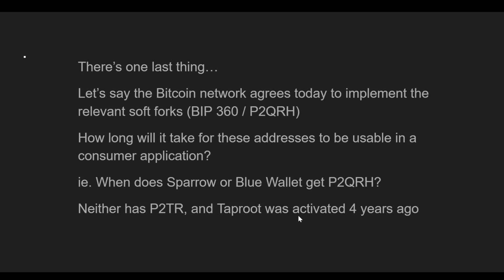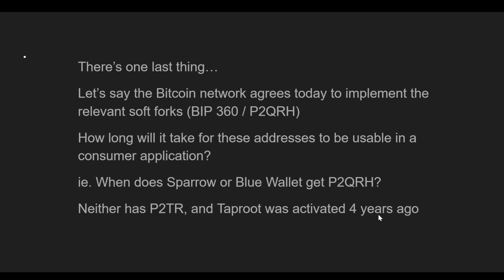Now you could say that this was activated 4 years ago, but there's not really significant demand for taproot addresses, so that's why these wallets haven't implemented them. You could say that, and I agree with that. But ultimately, the point stands that there is going to be some kind of lag time, right? This gets implemented today. It doesn't mean that your consumer applications will be ready to go with the quantum resistant addresses. That's not how it works. It takes a lot of time to build up these consumer applications. And sure, maybe with AI, that build up process will also be faster than it has been in the past. But that's all stuff that we don't really know about.